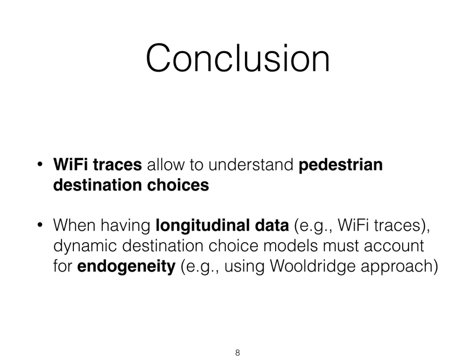We conclude that Wi-Fi traces allow for the understanding of pedestrian destination choices. It also shows that, when collecting longitudinal data from cell towers, GPS or Wi-Fi, destination choice models must account for endogeneity. Note that the models and data are available as supplementary material.